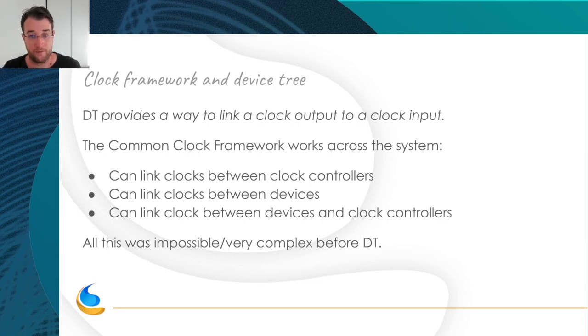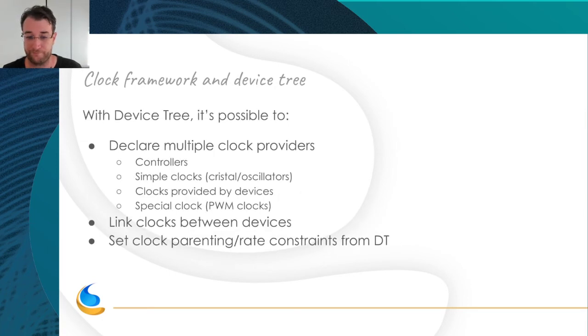A producer can be a device, and a consumer can be a clock controller. It can be everywhere. So you can link clocks between clock controllers, between devices and controllers, everywhere. Before that, it was nearly impossible, it was very complex to do. So with device tree, you can declare multiple clock providers.